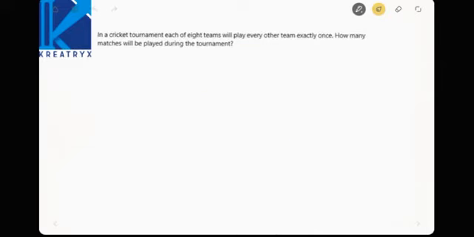In a cricket tournament, each of the 8 teams will play every other team exactly once. How many matches will be played during the tournament? If there are exactly 8 teams, 1, 2, 3, 4, 5, 6, 7, 8, every team will play every other team. So 8 teams means each team plays 7 matches.